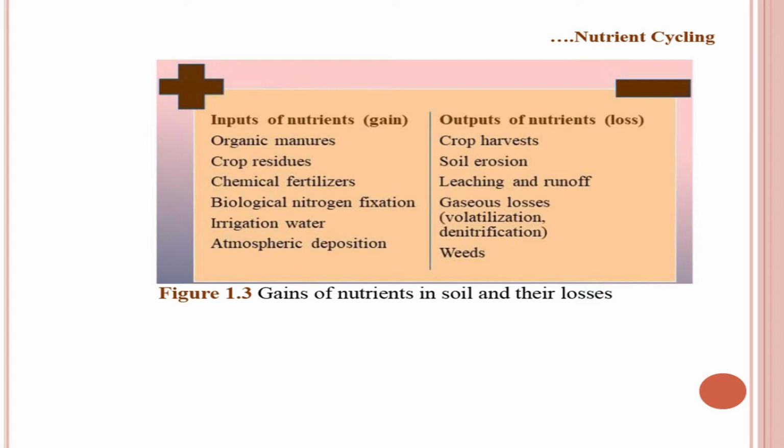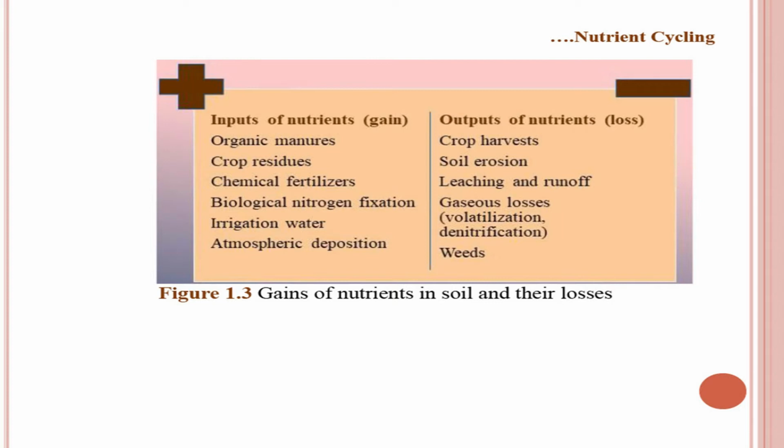Certain crop residues are also used to supply nutrients. For example, rice straw burning is a common problem in northern India. That rice straw can be recycled, brought into the soil to supply the nutrients. Residues of mustard, residues of palmate, residues of maize. There are many kinds of residues which can be returned back to the soil to supply the nutrients.